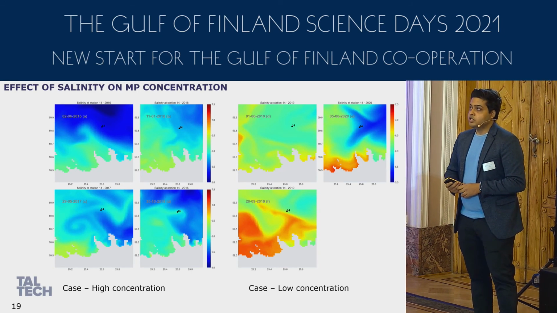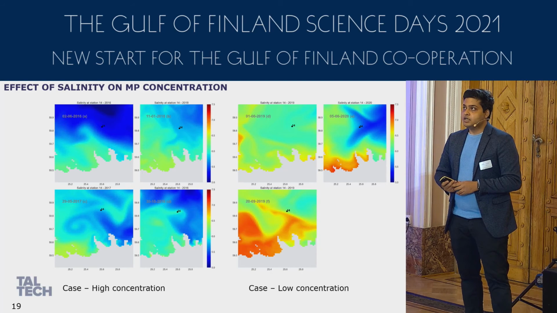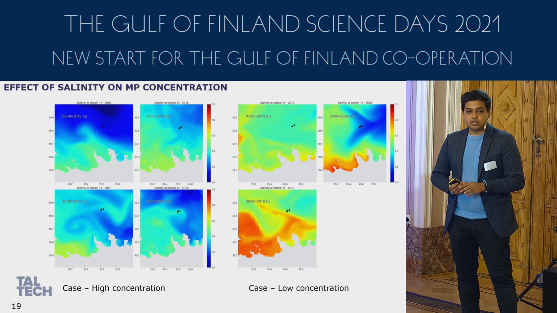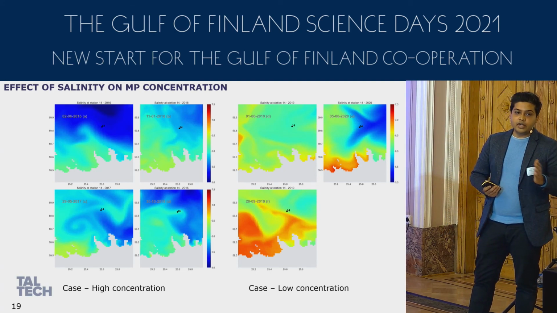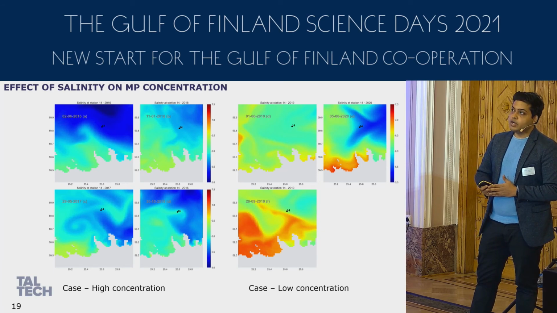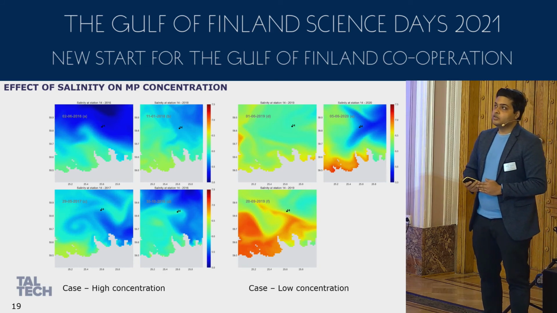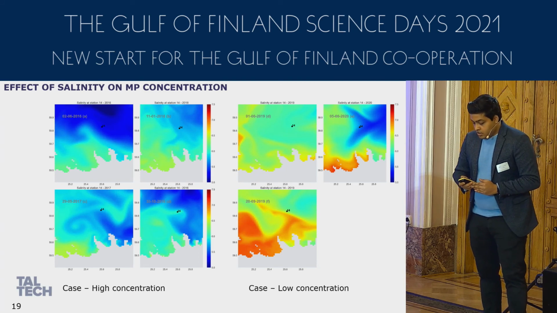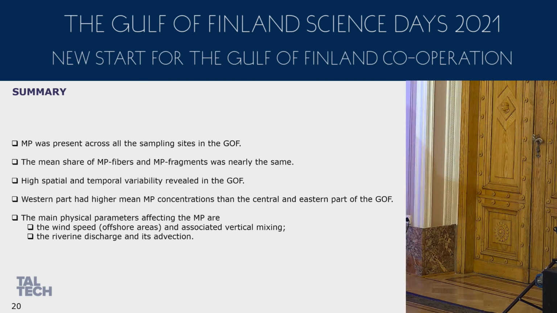But again, you can ask me, here the salinity is still low, so how can you tell? What we did is, particularly for this date, we checked the temperature plots. We also calculated the wind direction, as this was the sampling date, for the last five days. From the wind direction, we came to know this is possibly an upwelling case. That is the reason the salinity was low here.